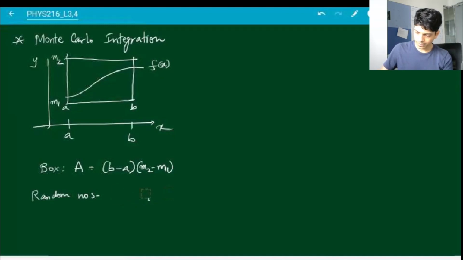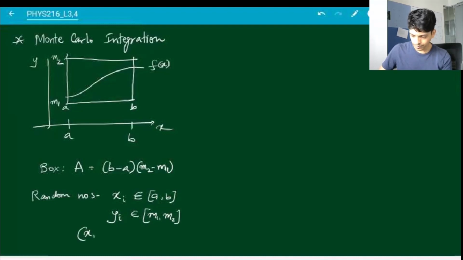So I'll generate random numbers xi between a and b, and I'll generate random numbers yi between m1 and m2. So if I write them as ordered pairs xi yi, then this represents some point inside this box. So I might get a point over here, I might get a point here, point here, point here, etc. These are all random points somewhere inside this rectangle.